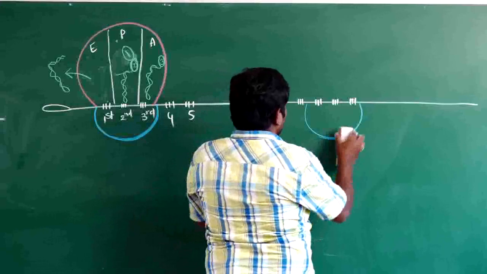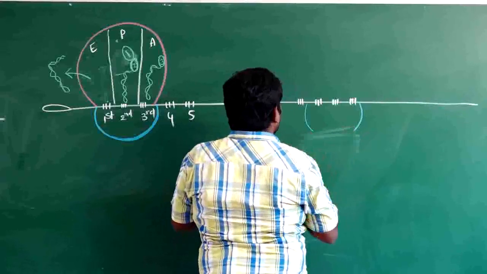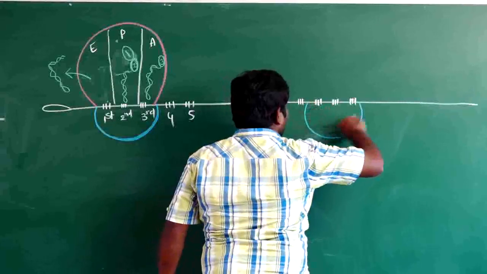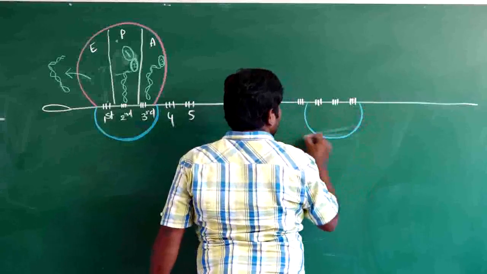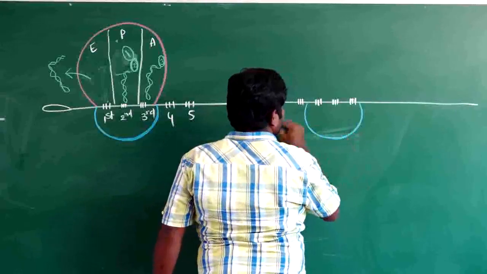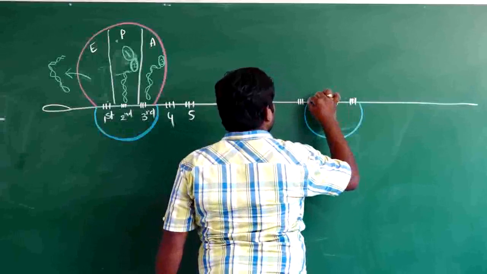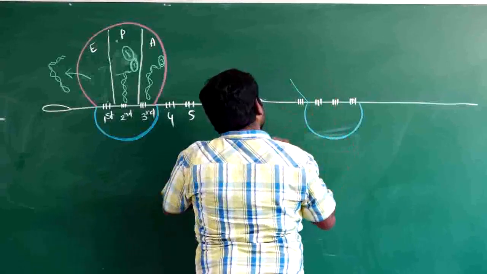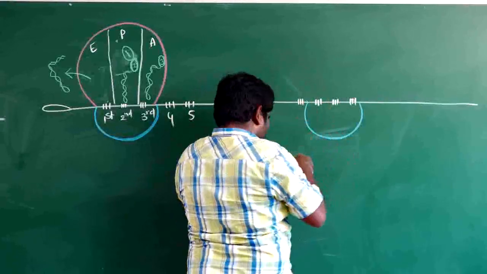The first tRNA, the first codon, will come outside of the ribosome.